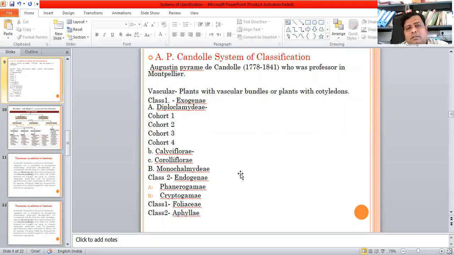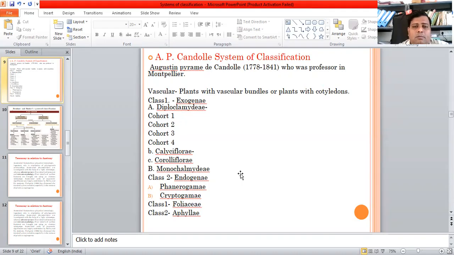The system contains 116 orders and families. The edition known as Theoria Elementaris was published in 1844 by his son Alphonse de Candolle, in which he gave 213 orders or families.